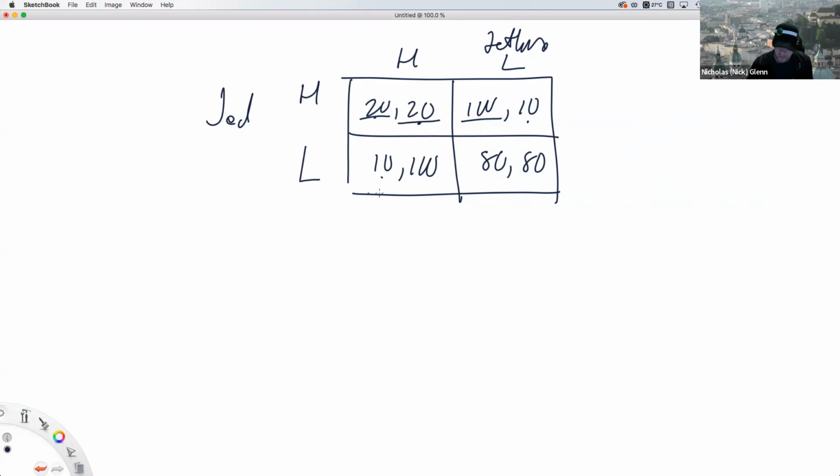What about if Jed chooses low production? Well, he's got a choice between 100 and 80. Well, he's going to choose high production and get 100 here. So same thing with Jethro. He has a dominant strategy of always producing a high quantity of organic tomatoes. And so we know the Nash equilibrium here is going to be 20-20. Right. High production from Jed, high production from Jethro. Okay, and they'll both get a 20. It'd be better off to cooperate, but there's always incentive for them to cheat here.